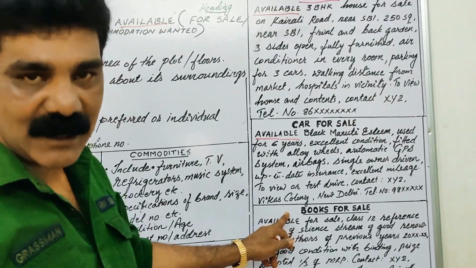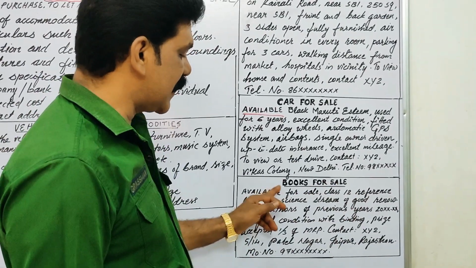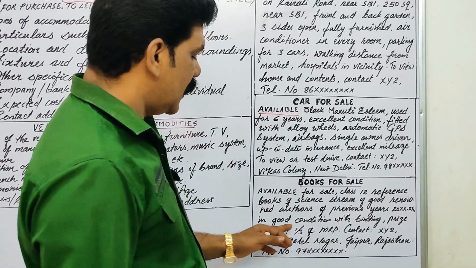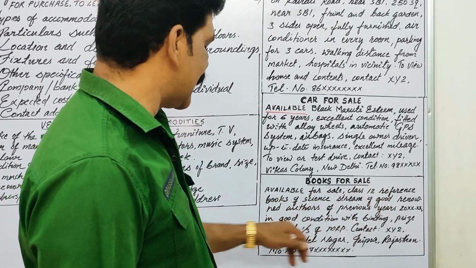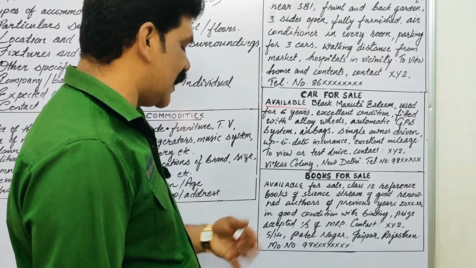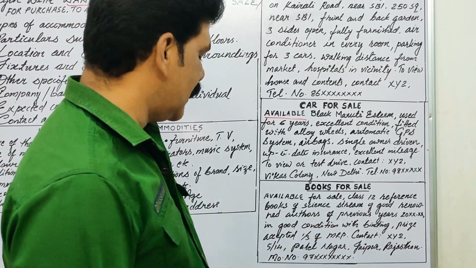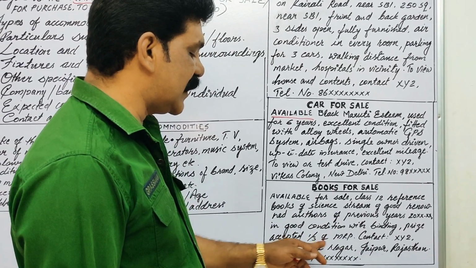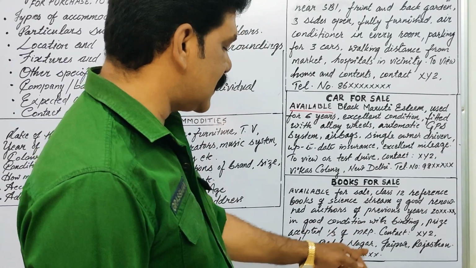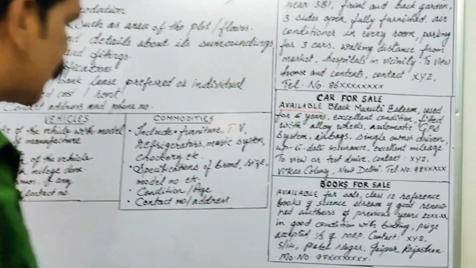I have taken books here as the commodity. Books for sale, written in capital letters as well as bold letters. Then the first word, available. Available for sale: Class 12th reference books of science. You see that they are in a good condition, and also they have binding. Then price accepted is 1/3 of MRP. MRP means the real price, and the contact address is also given here. So you may take a screenshot of this also.